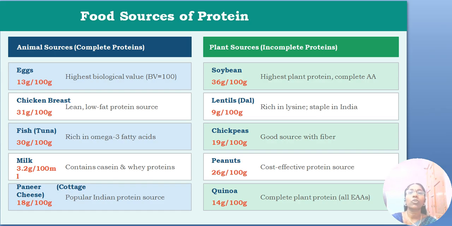Some of the food sources of protein. And already in the classification itself, we have seen all these are the complete proteins, that is animal sources like egg, chicken, fish, milk, paneer. All those come under the complete protein. And if you see the plant sources, they either come under the partially incomplete or incomplete protein. Examples: soybean, lentils, chickpeas, peanuts, quinoa.